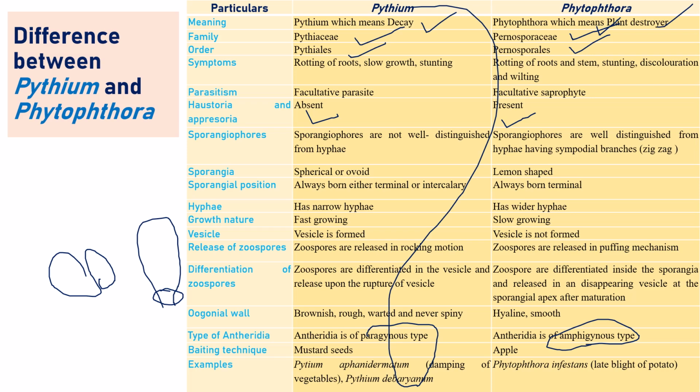The formation of a vesicle above the sporangium can be observed in only Pythium. In Phytophthora, no such vesicle formation takes place. That is also an important point. So this is just an exam oriented way. This is how the training is going to be like. Just a general introduction.